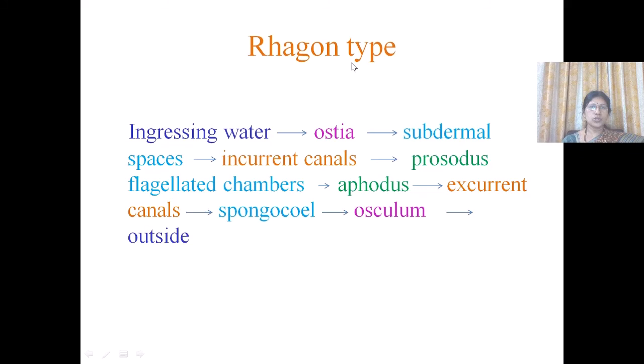So the course of water circulation in Ragone type is: ingressing water enters through ostia into subdermal spaces, from there to incurrent canals, and from incurrent canals through prosodus into flagellated chambers, and from flagellated chambers through aphodes into excurrent canals, and from excurrent canals the water flows through the spongocele, and through the large single pore, the ossiculum, the water is removed outside. This we can see in Spongilla.